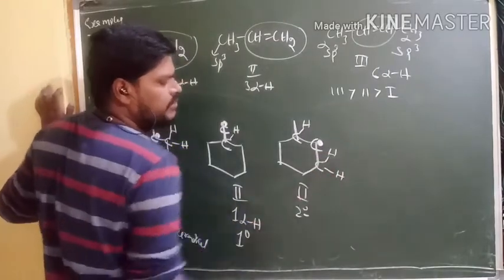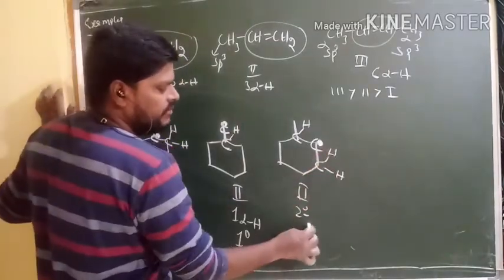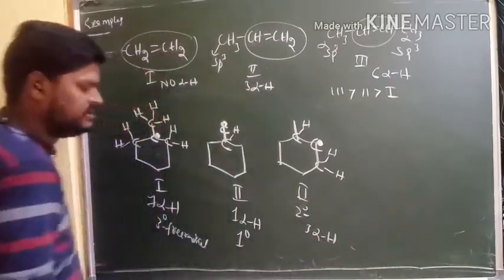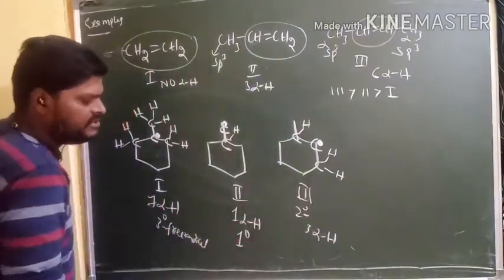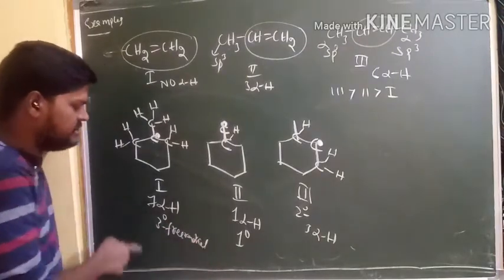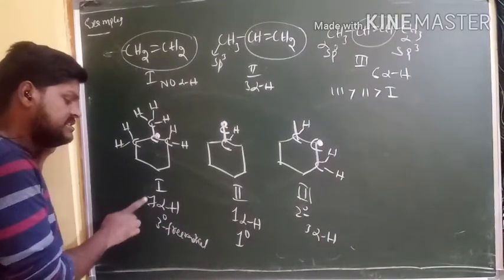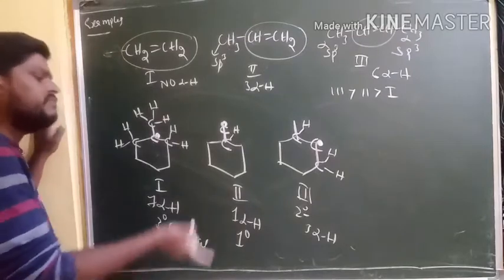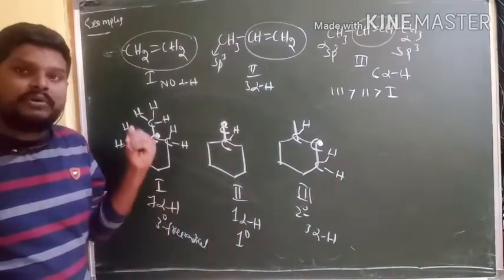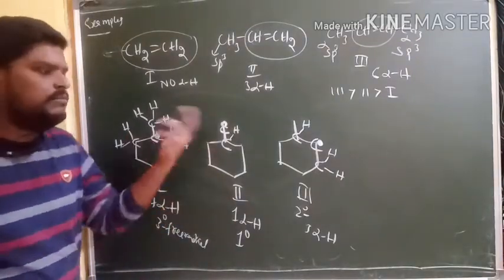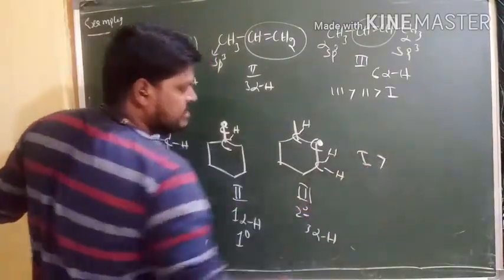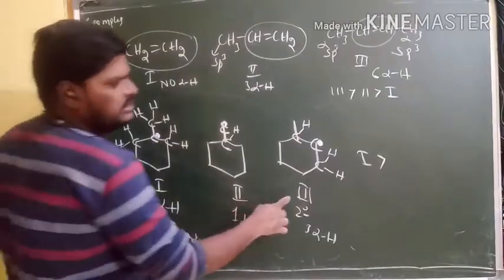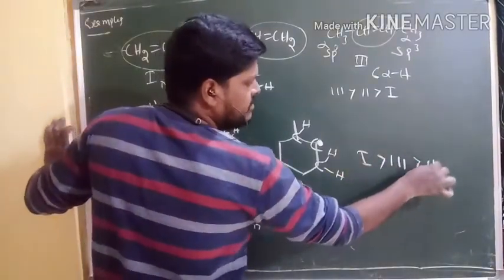It has 2 alpha hydrogens. 1, 2, 3. Total we have 3 alpha hydrogens. So structure 3 has 3 alpha hydrogens, structure 2 has 1 alpha hydrogen, structure 1 has 7 alpha hydrogens. So more number of alpha hydrogens, more hyperconjugation, more stable. So the first one is more stable than the third one, then the second one.